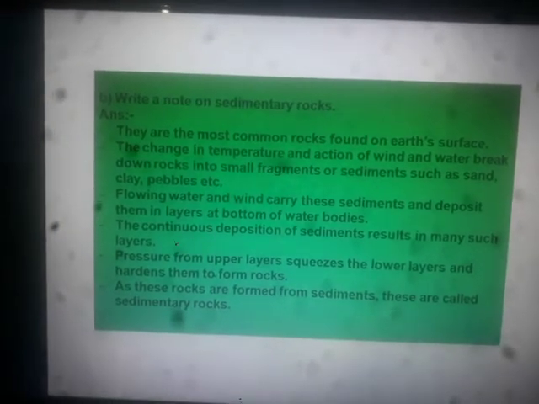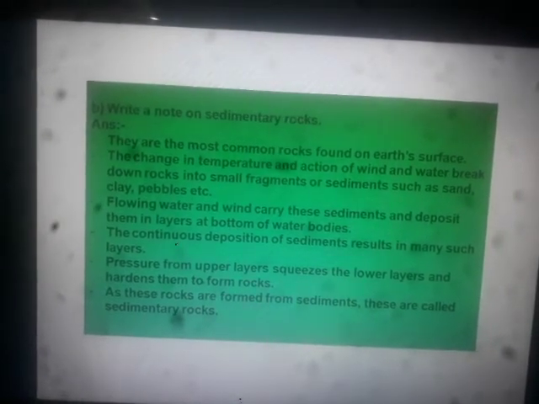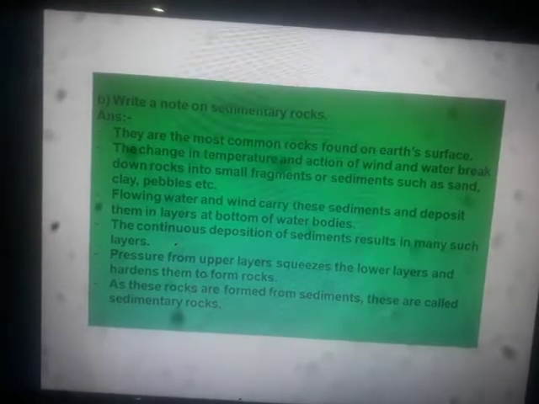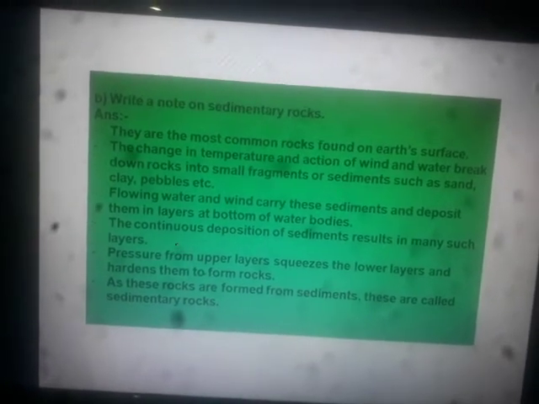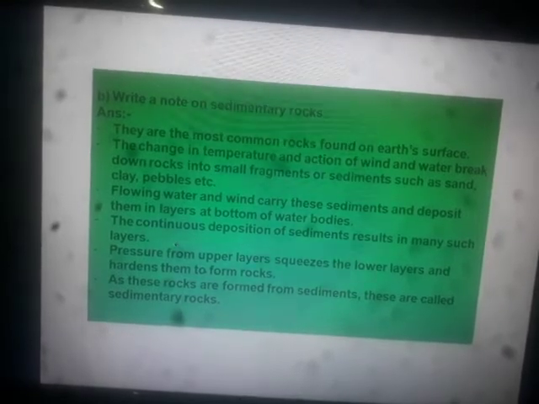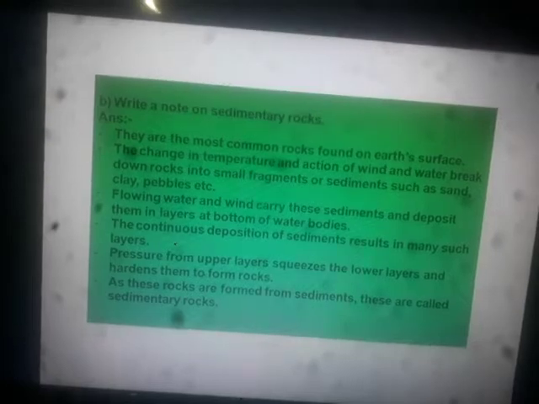They get compressed with each other, and as a result, after 100,000 years, after millions of years, sedimentary rocks are formed.